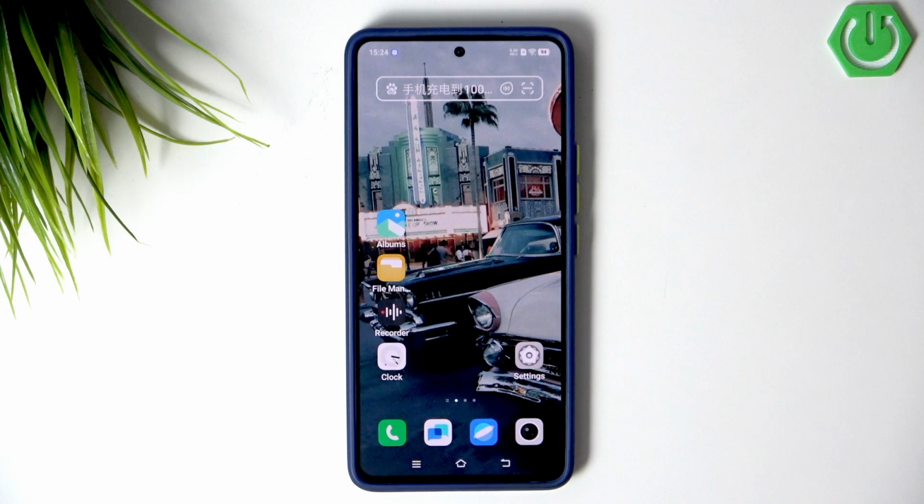In today's video, I'll show you how to fix headphones not detected on your Vivo iQOO Neo 7.